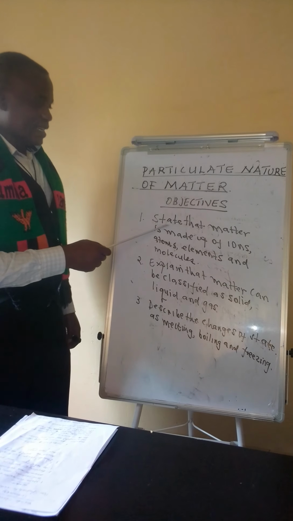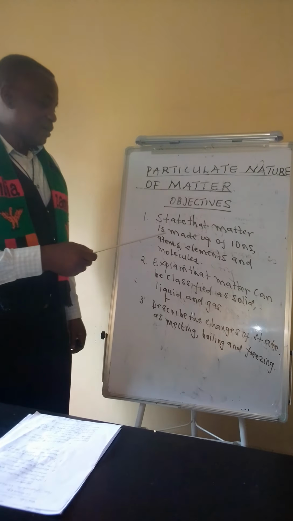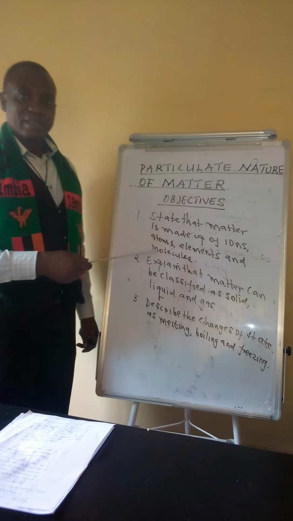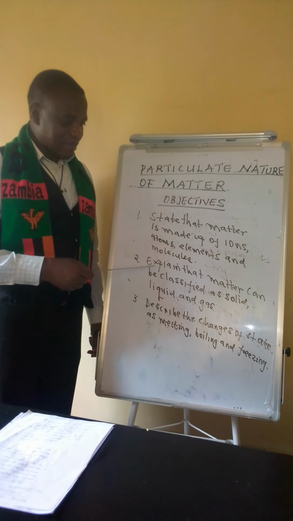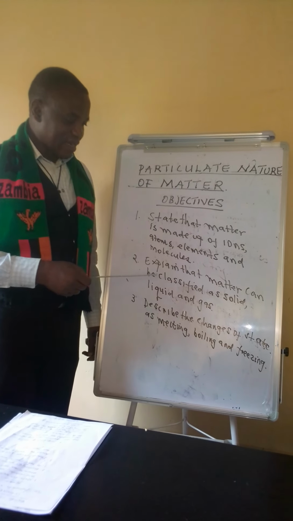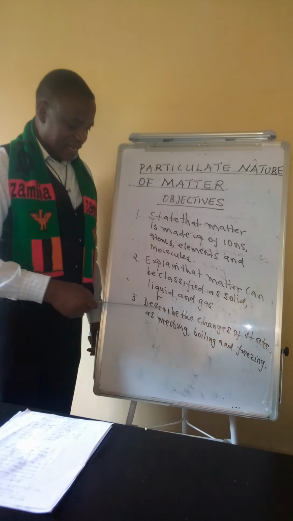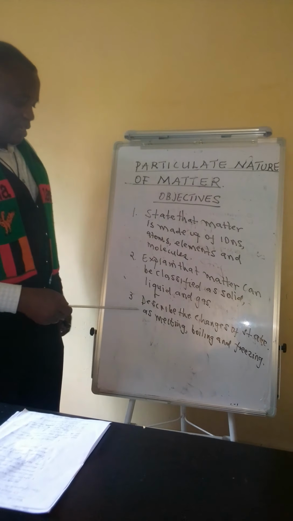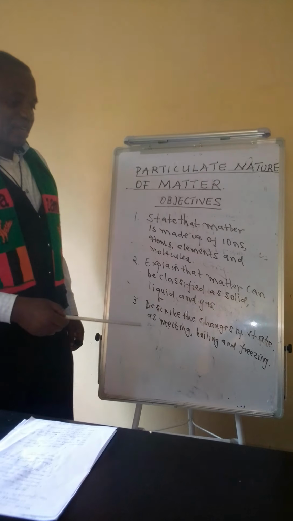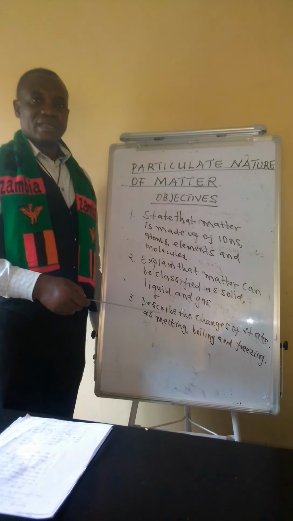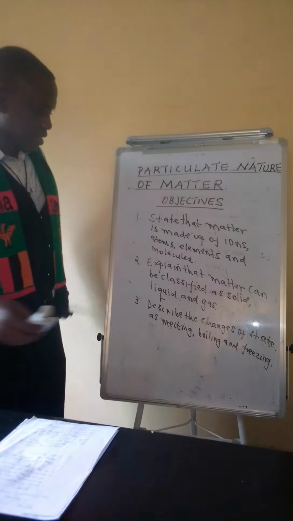Number one, state that matter is made up of ions, atoms, elements, and molecules. The second objective, to explain that matter can be classified as a solid, liquid, and gas. Then the third objective is to describe the changes of state as melting, boiling, and freezing. Now, let us look at the first objective.